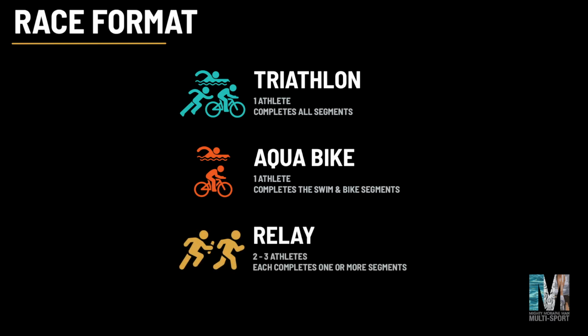And also a relay format, where teams of 2 or 3 athletes complete 1 or more segments of the race. Only 1 athlete per relay team is on the course at any time, and their timing chip is handed off in transition between race segments. All 3 formats are raced at the same time.